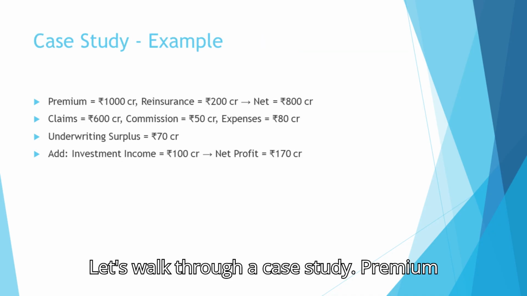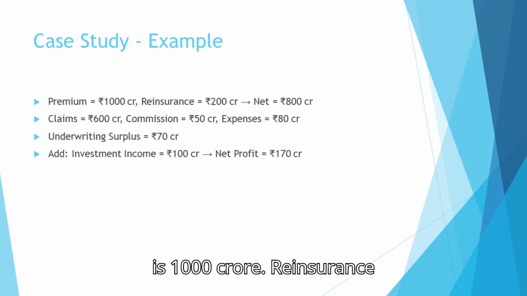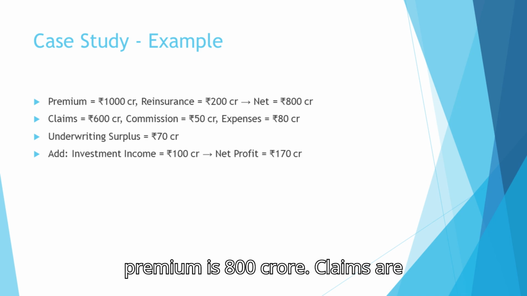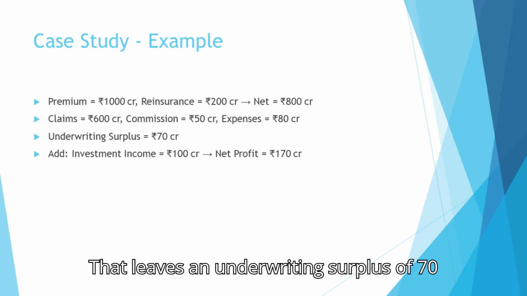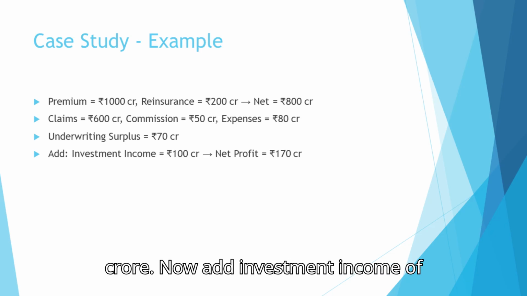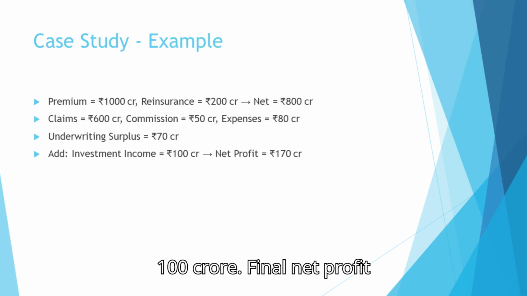Let's walk through a case study. Premium is 1,000 crore. Reinsurance ceded is 200 crore. Net premium is 800 crore. Claims are 600 crore. Commission is 50 crore. Expenses are 80 crore. That leaves an underwriting surplus of 70 crore. Now add investment income of 100 crore. Final net profit before tax is 170 crore.